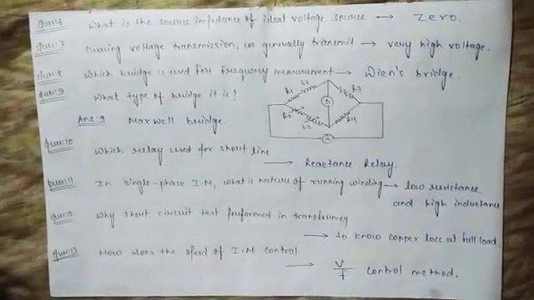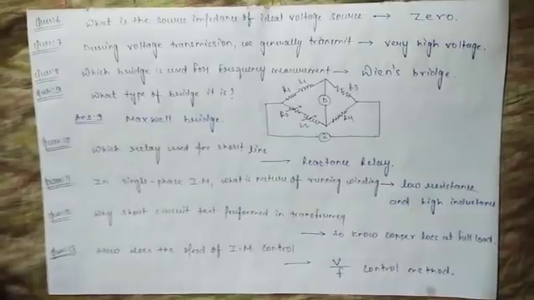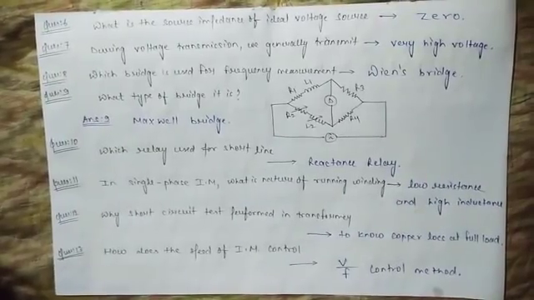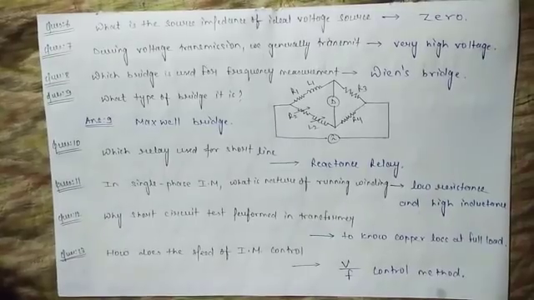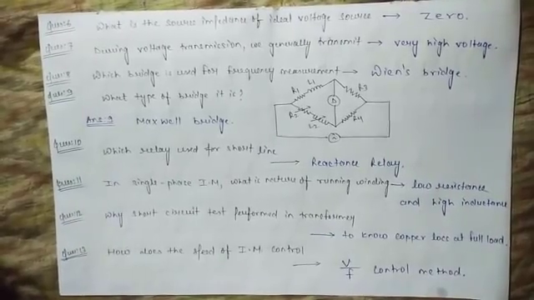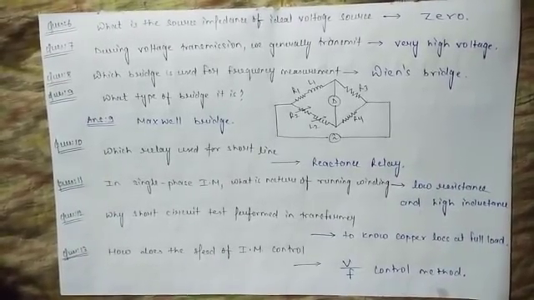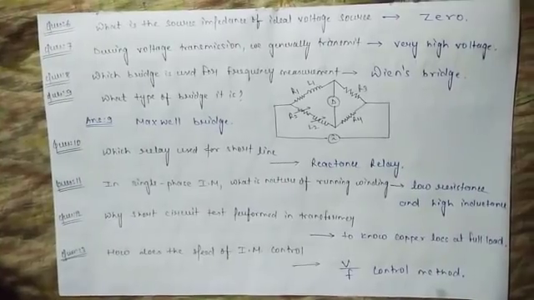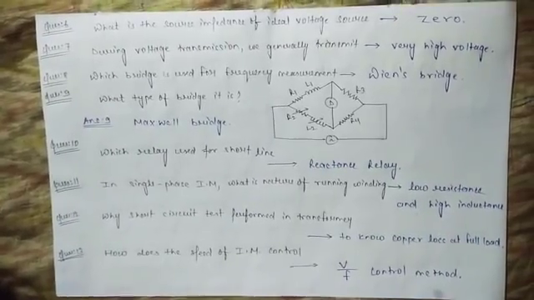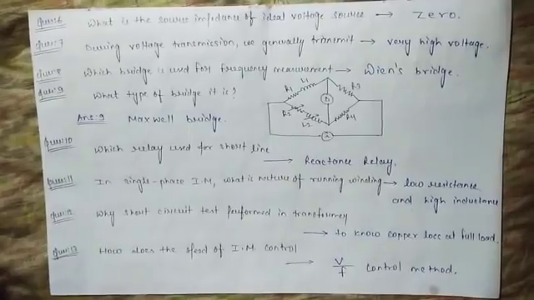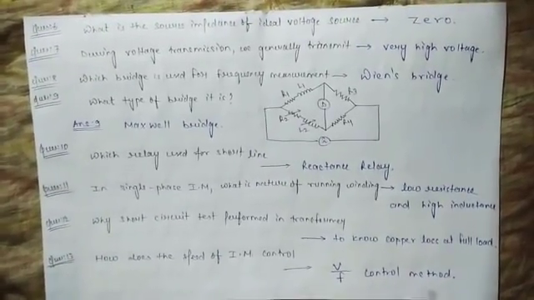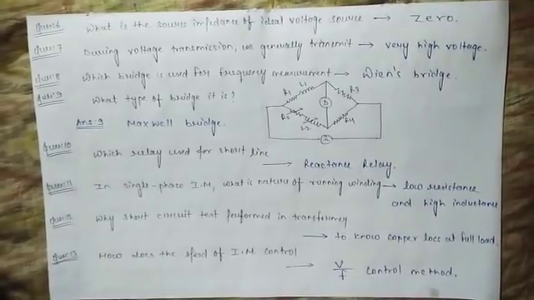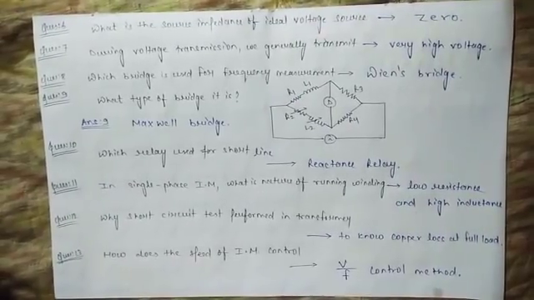And related to voltage transmission, there was one question: during transmission we generally transmit at which voltage, extra high voltage or very low voltage? Four options are given, but I think the right option is very high voltage, which is generally transmitted to reduce the cost of transmission. And this type of question also came: which bridge is used for frequency measurement?